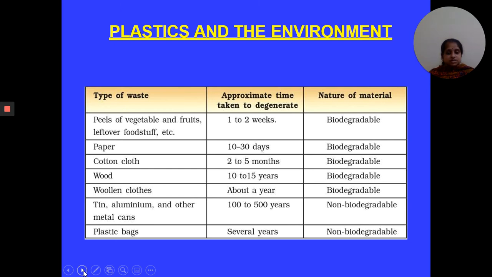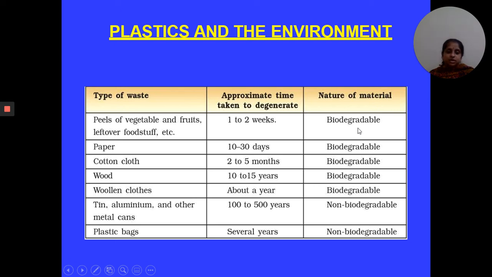According to this list, we can understand very well which types of materials are biodegradable and which are non-biodegradable. Like peels of vegetables and fruits, leftover foodstuffs, these all will decompose within 1 or 2 weeks.